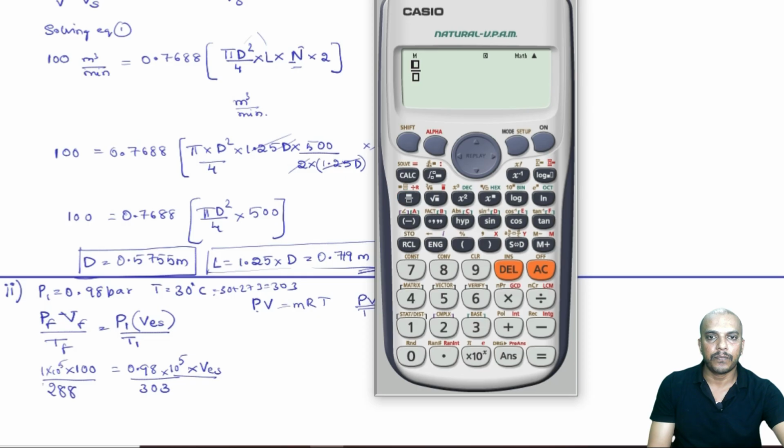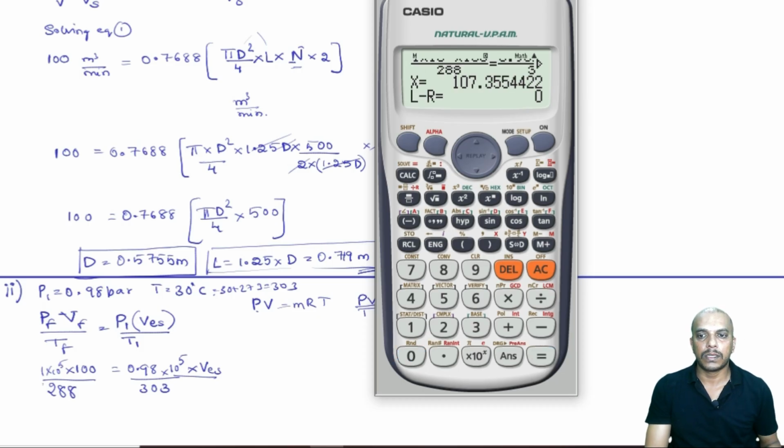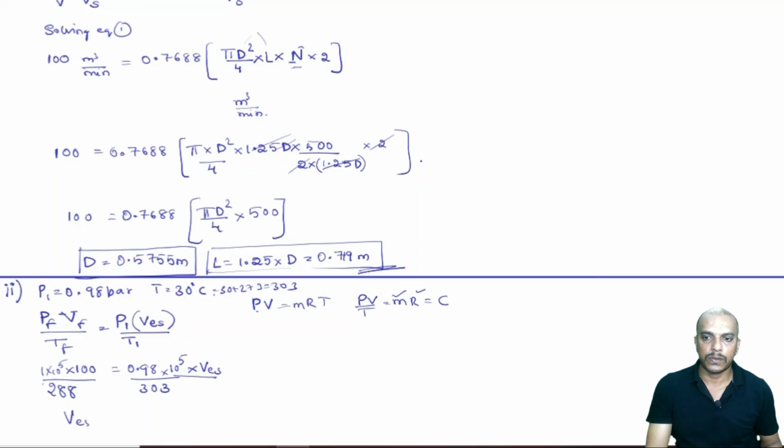Now, let us solve this equation: 1 into 10 power 5 multiplied by 100 divided by 288 equals 0.98 into 10 power 5 into the unknown x divided by 303. Now, let us solve for x. We have 107.355. So the effective swept volume is 107.355 for the new condition, in meter cube per minute.